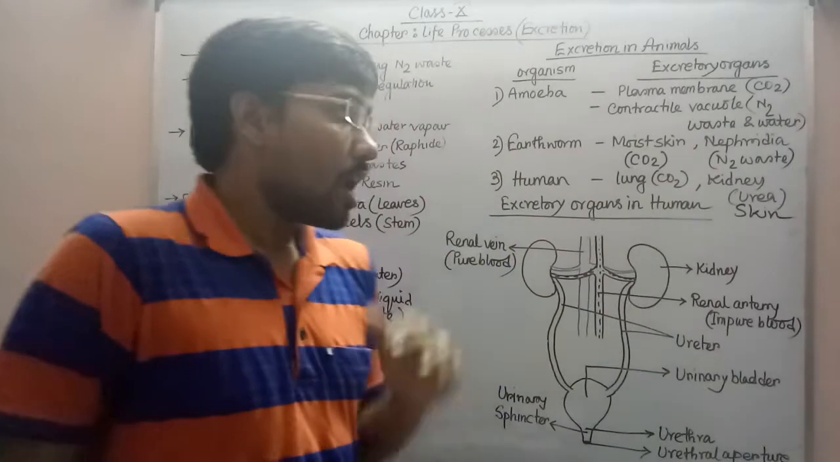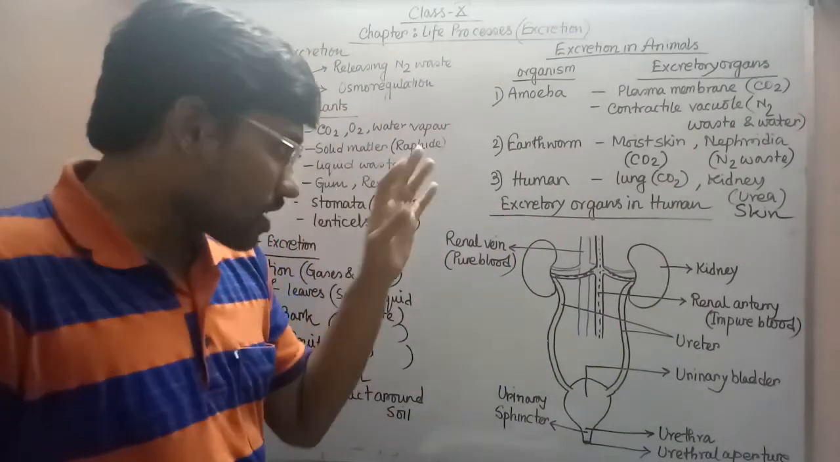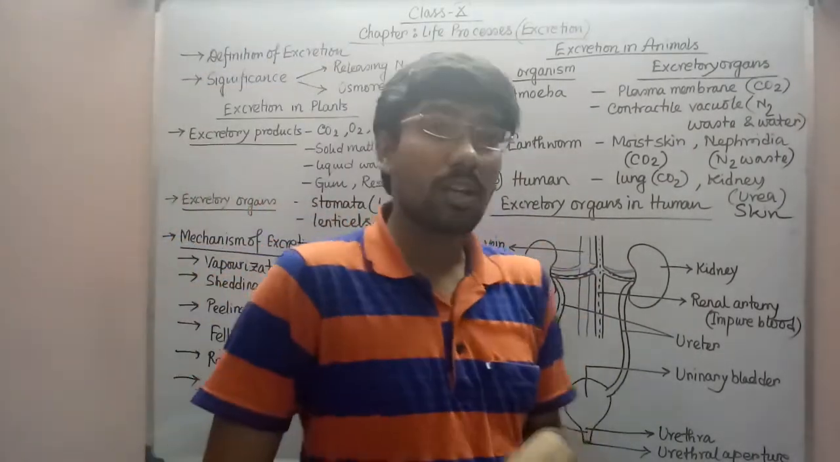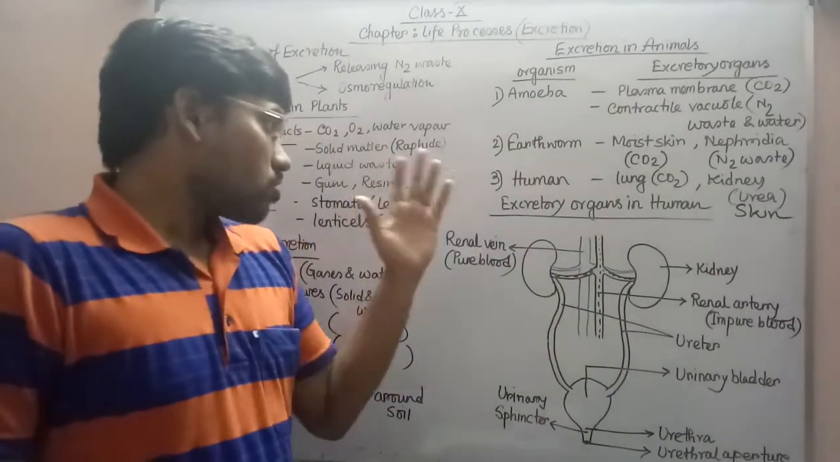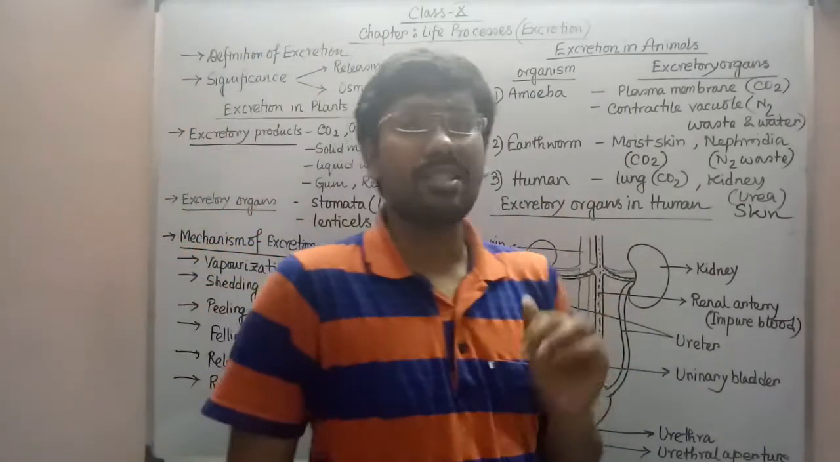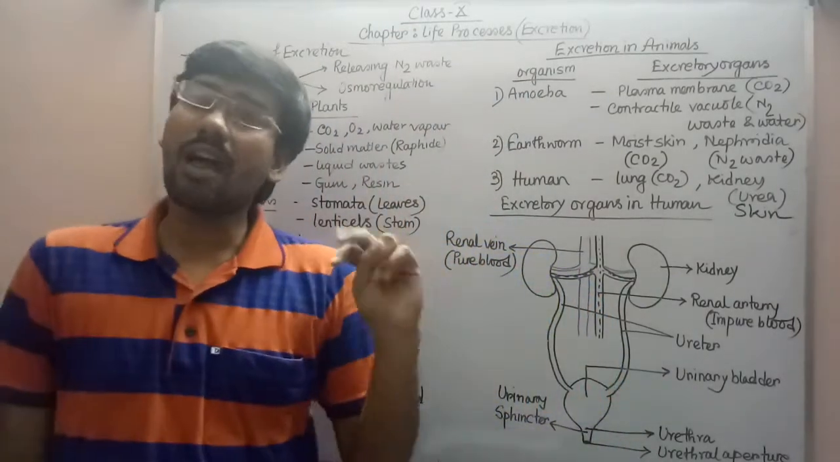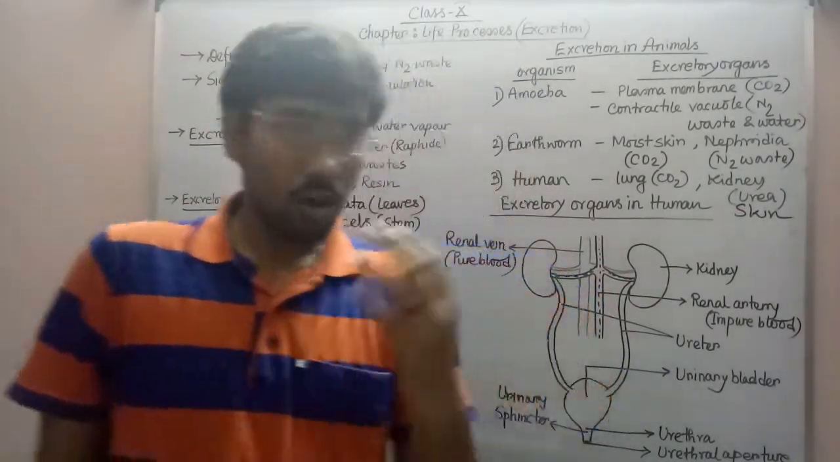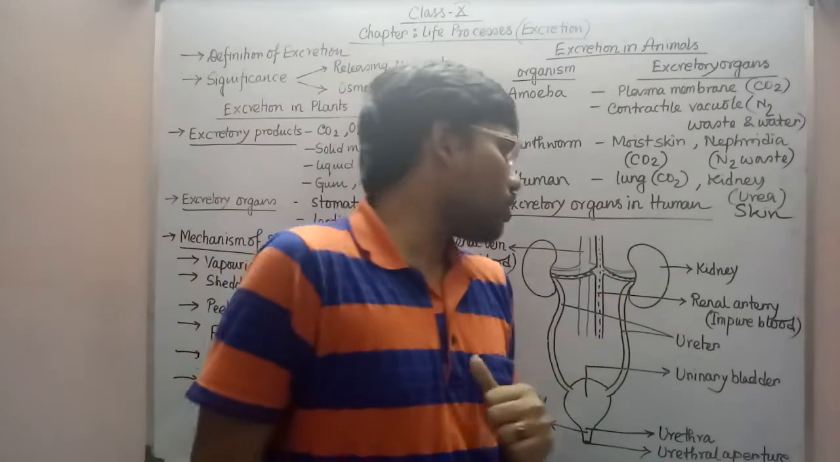So obviously in the case of human beings, these are the excretory organs: kidney, lung and skin. Coming to the next and last point for this video, that is the excretory organ or excretory system in human beings. Excretory organ means specifically we know that the kidney is the chief excretory organ in the human being, but several other structures are also involved. So let's see what the structure is.